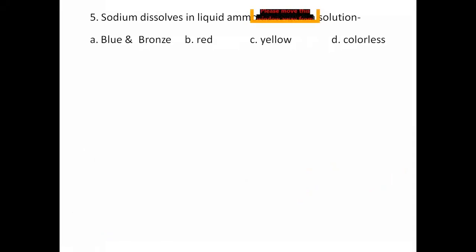Next question. When we dissolve sodium in liquid ammonia to give a solution, which color would appear in the solution?